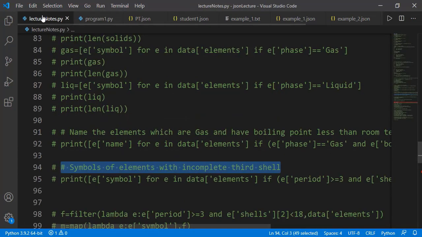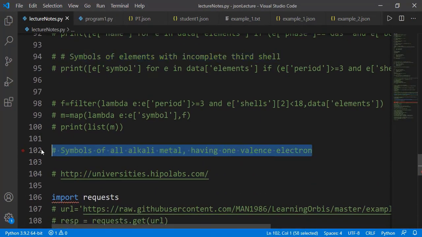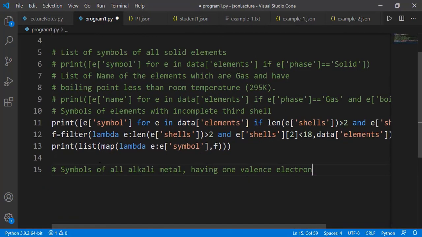Now there will be one review question from this data, which you will do and answer in comments. The task is to find the list of symbols of all alkali metals having one valence electron. The electron in the outermost shell are known as the valence electrons.